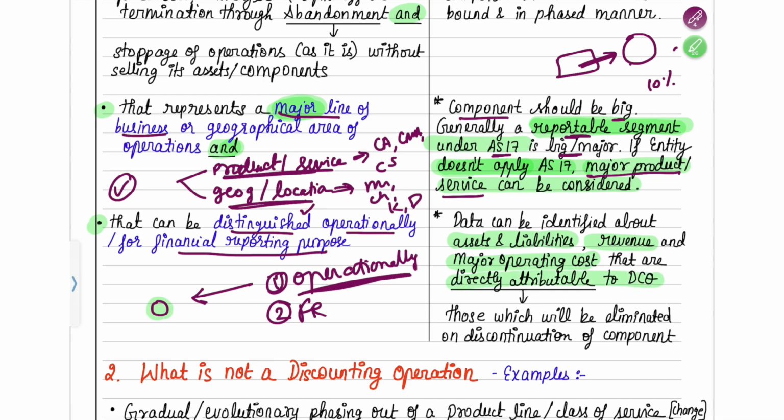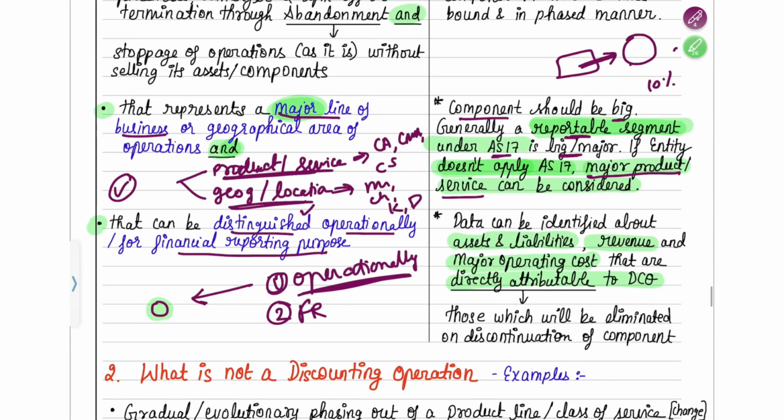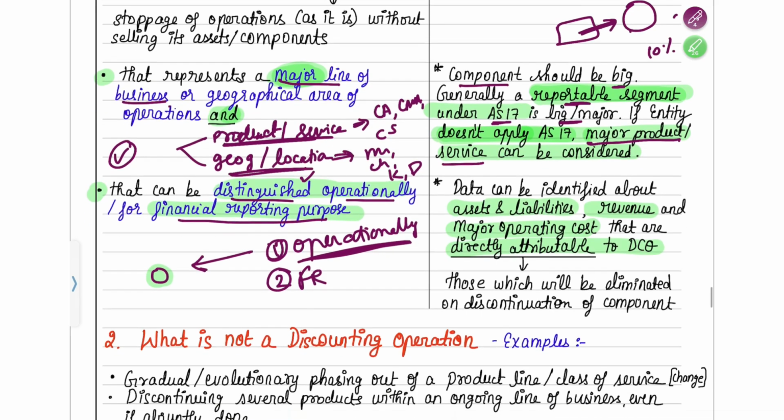then in such a case it fulfills the condition of being distinguished operationally and for financial reporting purposes. Here they have said that data can be identified about assets and liabilities, revenues and major operating costs that are directly attributable to the DCO.